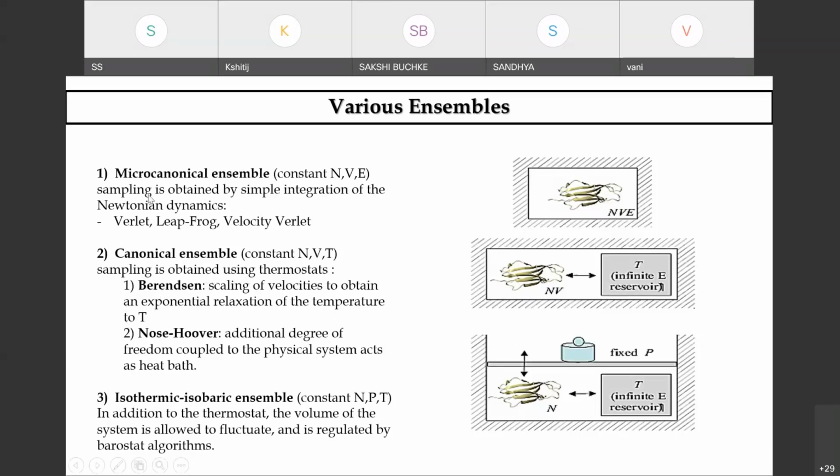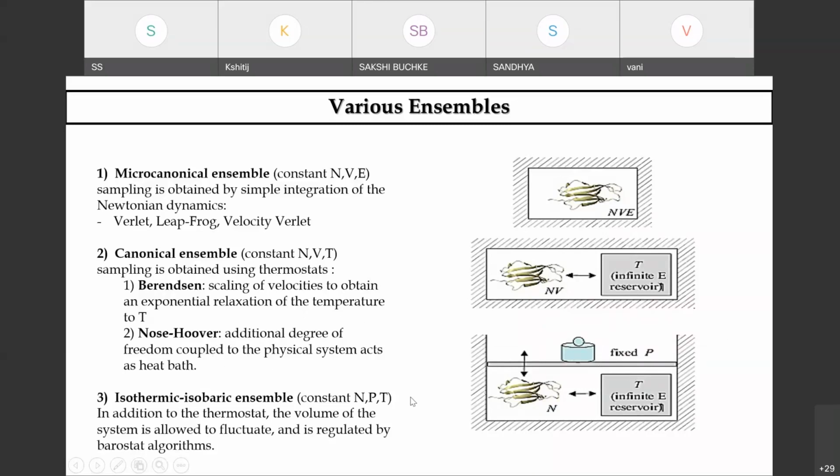Berendsen is basically scaling of the velocities to obtain the exponential relaxation of temperature. Nose-Hoover is another algorithm class for the canonical ensemble, which offers you an additional degree of freedom, which is coupled to your physical system.